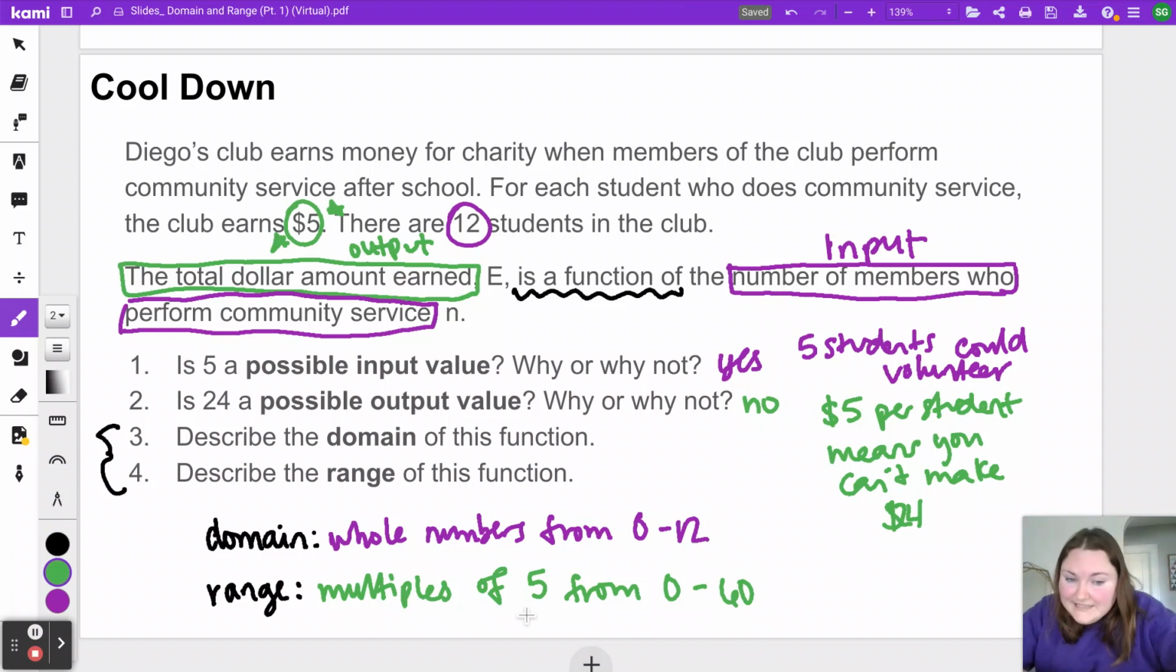Now you could list them all out, right? 0, 5, 10, 15, 20, 25, 30, 35, 40, 45, 50, 55, 60. It's a lot of writing. And it is just easier and more clearly communicated to say specifically we're focused on multiples of 5 from here to here.